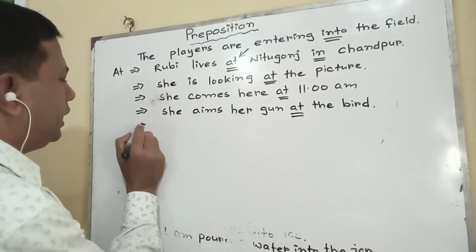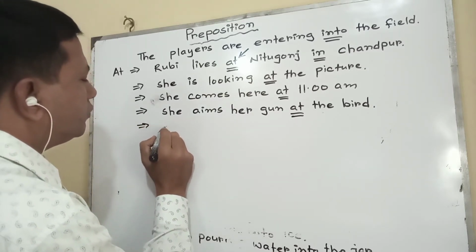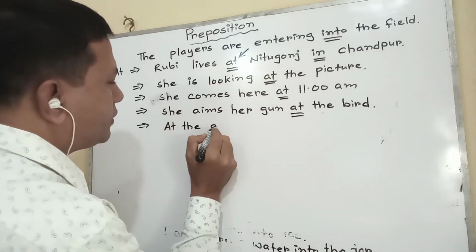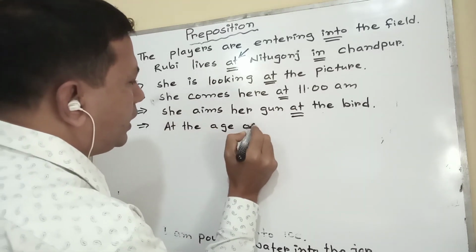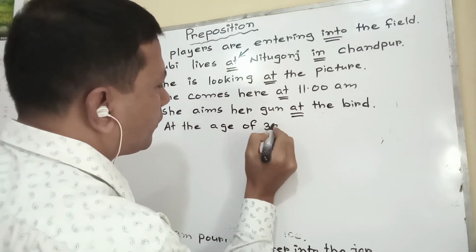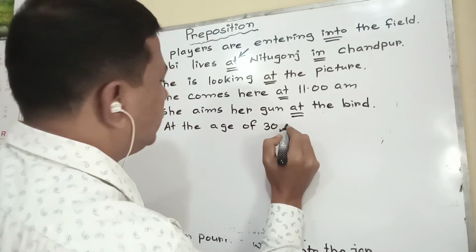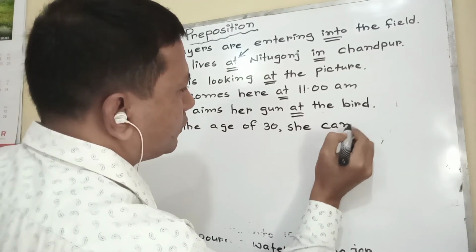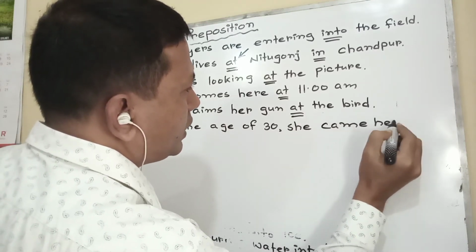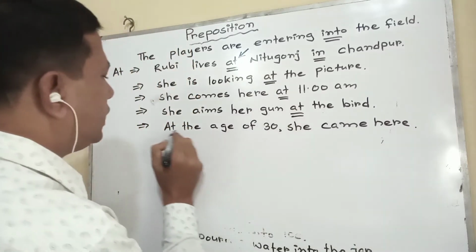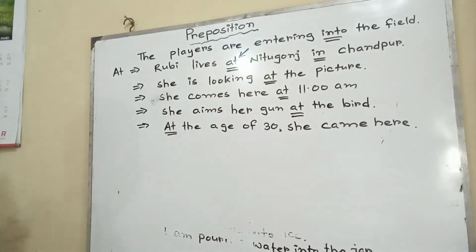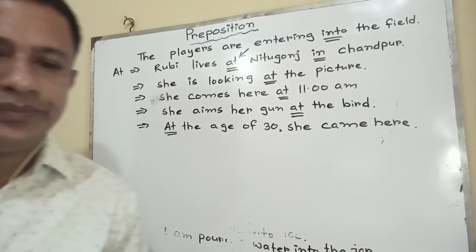To indicate age: at the age of 30, she came here. To indicate age, in this way, at is used: at the age of.